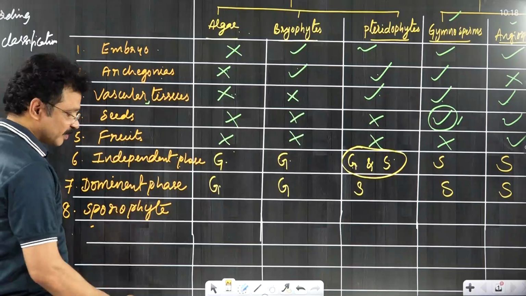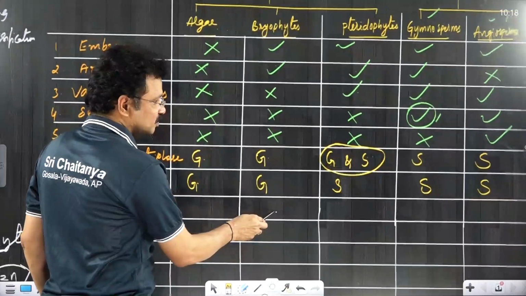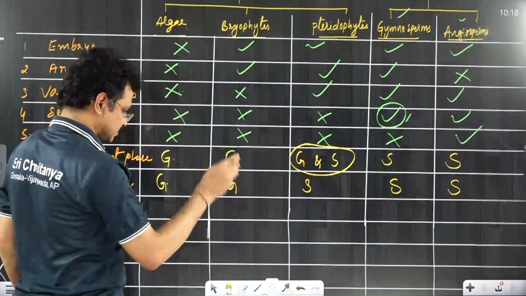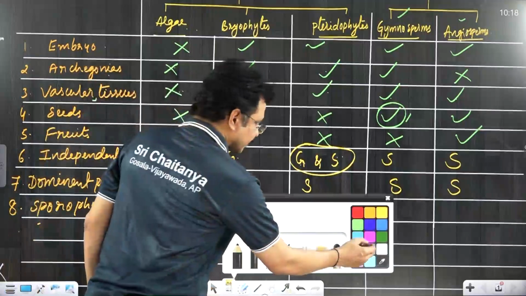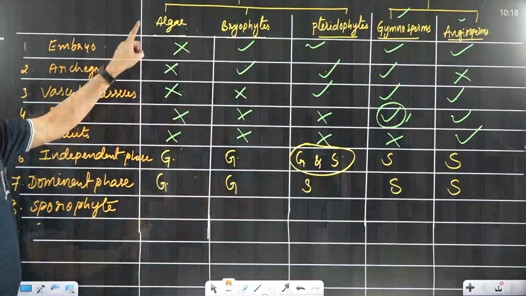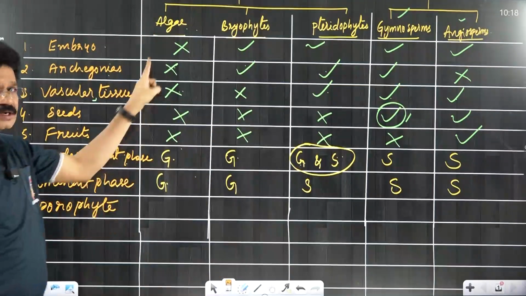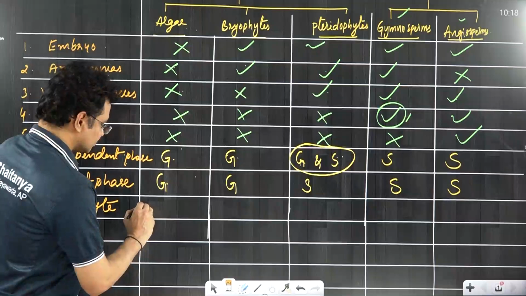Next, coming to the sporophytic characters. Comparative account of sporophytic characters in four divisions. Highly reduced sporophytes are found in algae. Highly reduced.